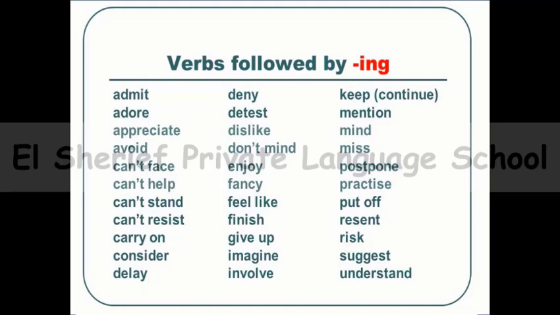In this example, we can talk about two actions. When you use the verb stop and you mean that you stop the first action to do another action, here stop is followed by to plus infinitive. So I stopped the first action, that is walking, to do another action, to buy a cup of coffee.